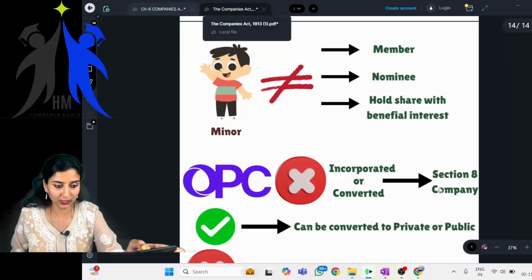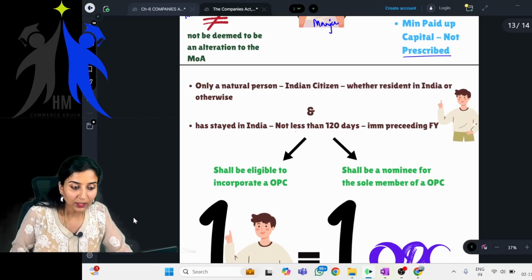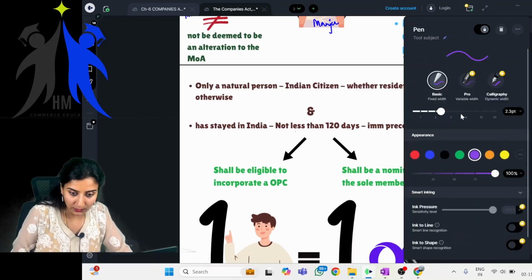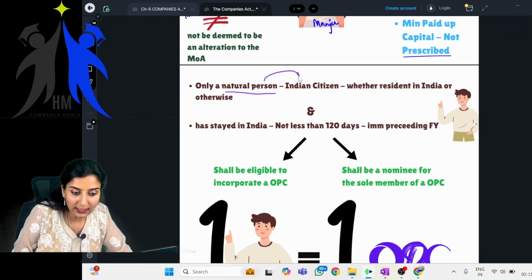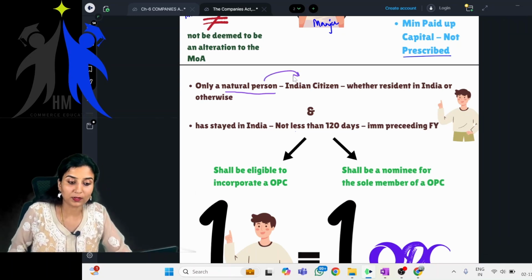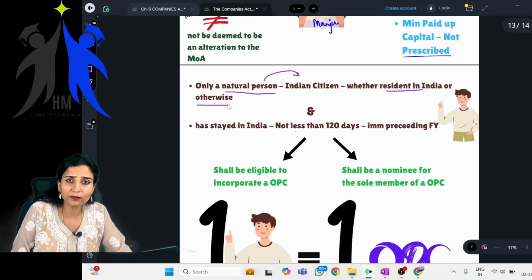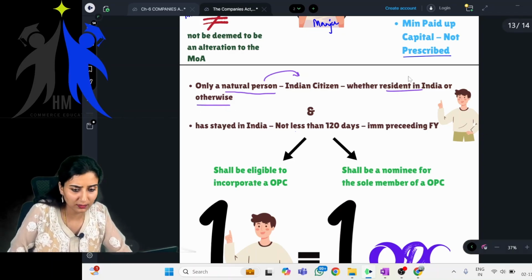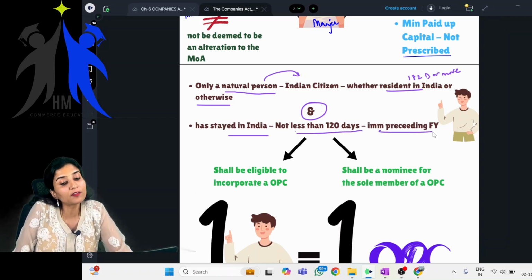We'll just show you in this picture as well, so that it's easier for you. See, only a natural person who is an Indian citizen, whether resident in India or otherwise. Is that of much relevance? No, it is not, because this is 182 days or more. And has stayed in India for not less than 120 days during the immediately preceding financial year.